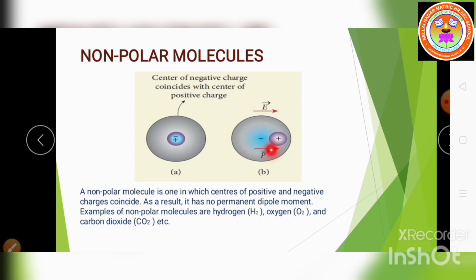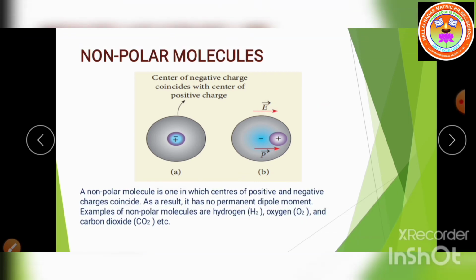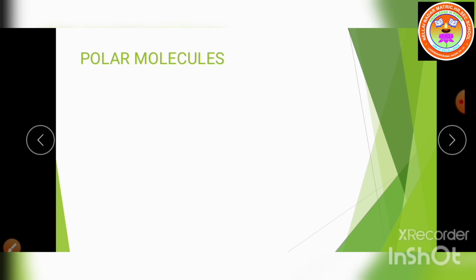Okay, here what will be created? Induced dipole moment. By means of the electric field only, the dipole moment is created, so it is called the induced dipole moment. You know that the direction of the dipole moment is from negative to positive. So if you apply the electric field, the induced dipole moment is along the same direction as the electric field. Both are along the same direction. Next, we are going to see the polar molecule.